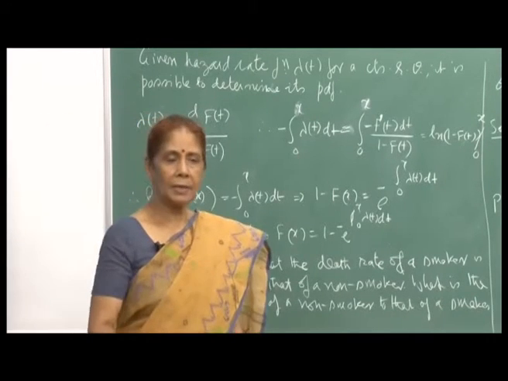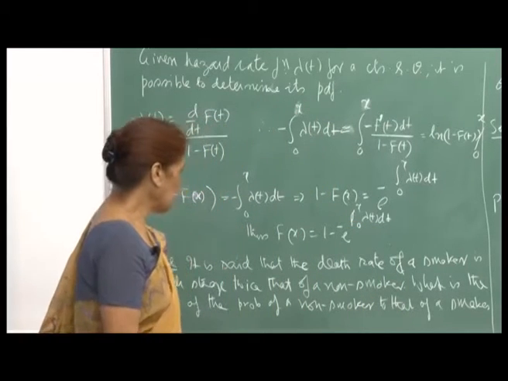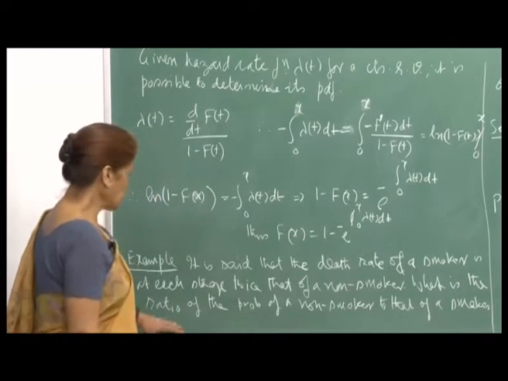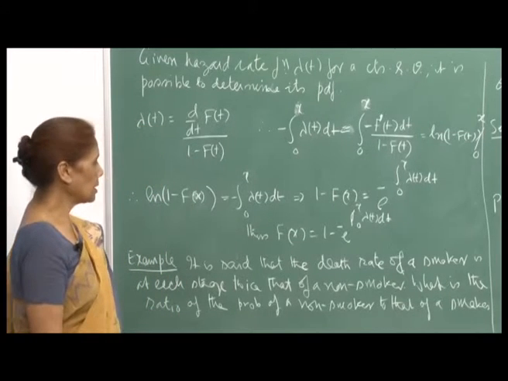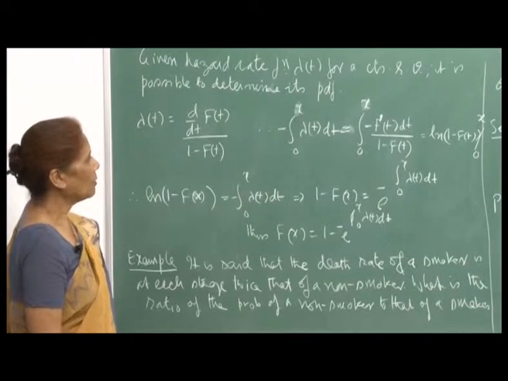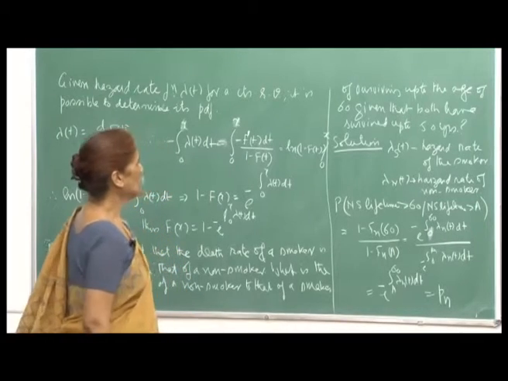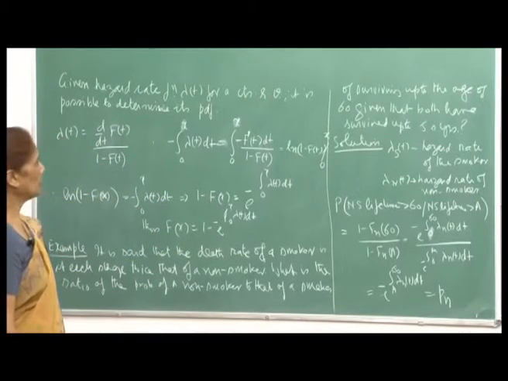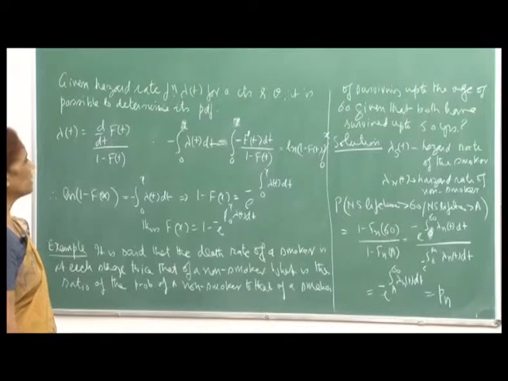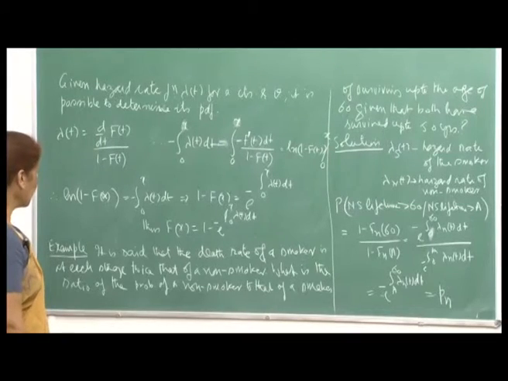That means, they say that your age gets reduced by half if you are a smoker compared to a non-smoker. So, what is the ratio of the probability of a non-smoker to that of a smoker of surviving up to the age of... So, suppose I am just saying both of them surviving up to the age of 60, given that both have survived up to 50 years, we want to find out the probabilities.